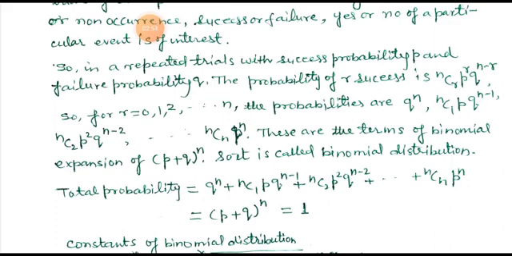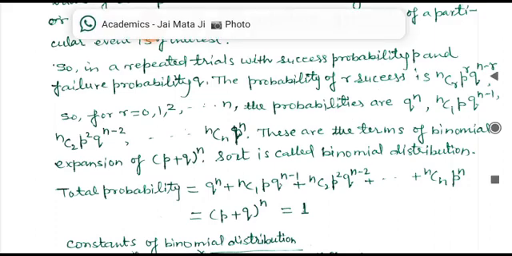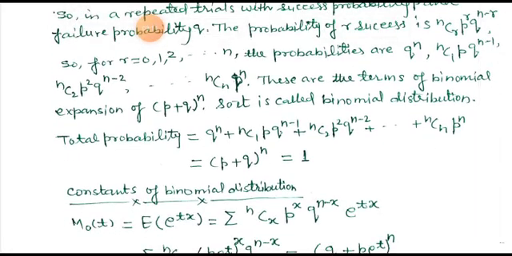It is because for any event, the sum of the probability of occurrence and non-occurrence is equal to 1. The sum of the probability of happening plus non-happening is equal to 1. So the value of P plus Q is equal to 1.